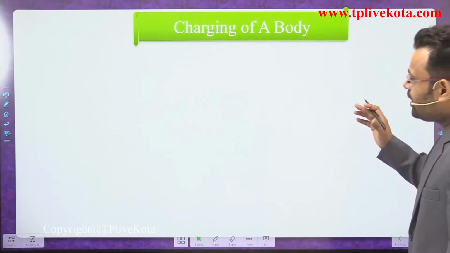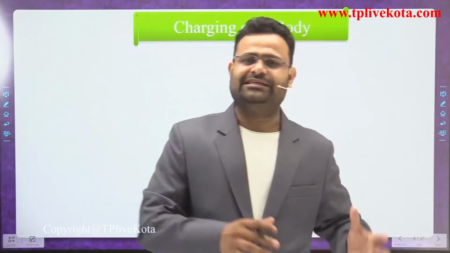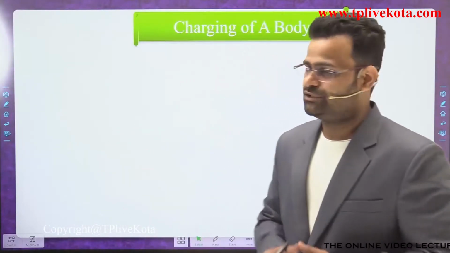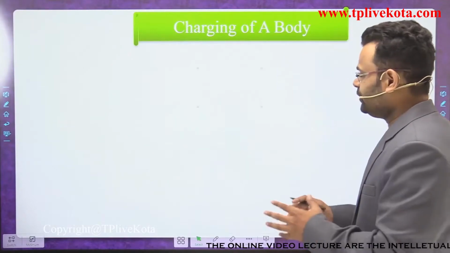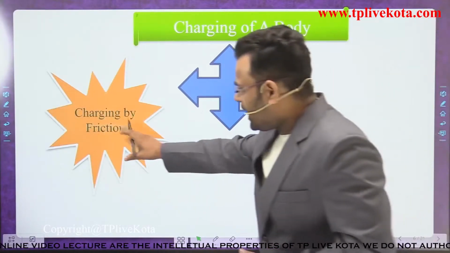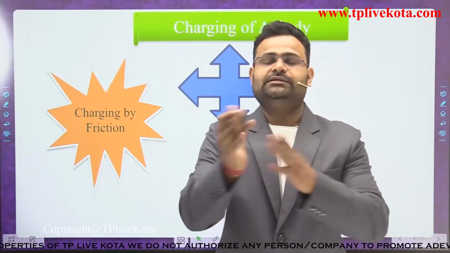Now how can we increase or decrease the number of electrons? There are three basic methods, dear students, divided into three parts. First one is charging by friction. What is friction? If someone asks what is friction, then rubbing is friction.